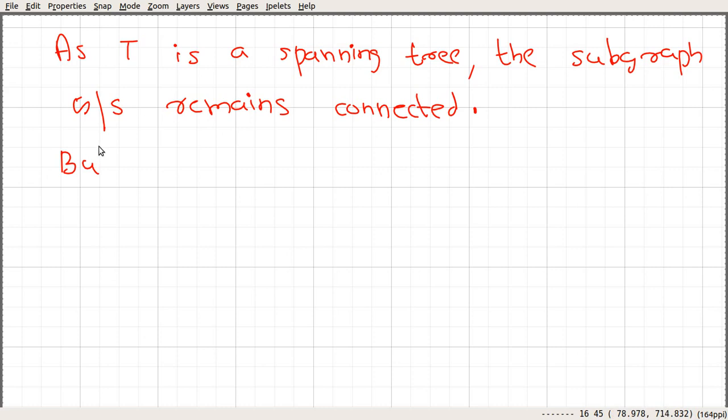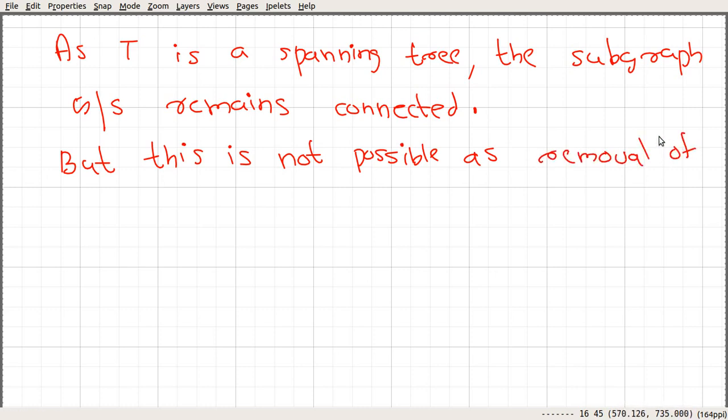This is not possible, since removal of any cut set makes the graph disconnected.